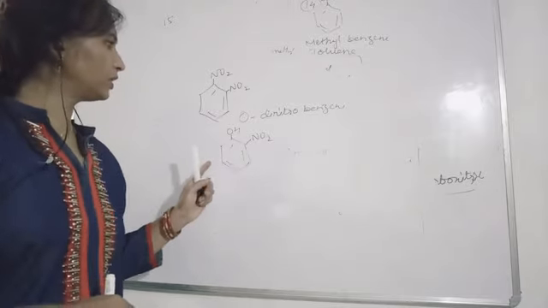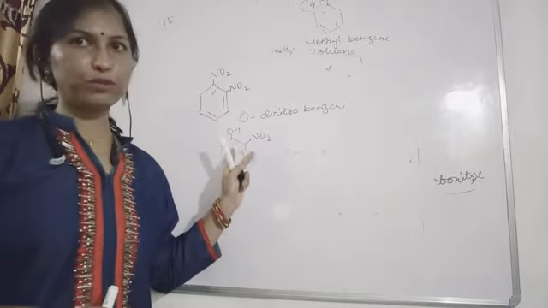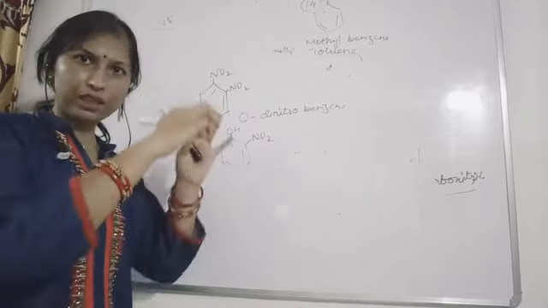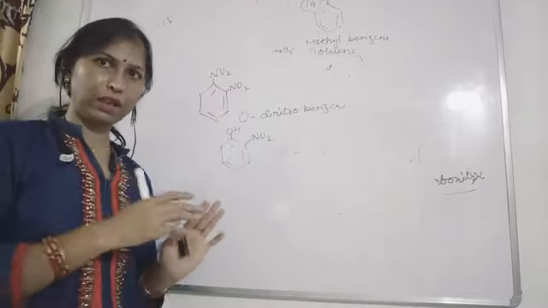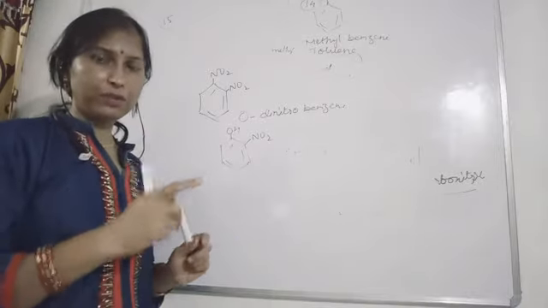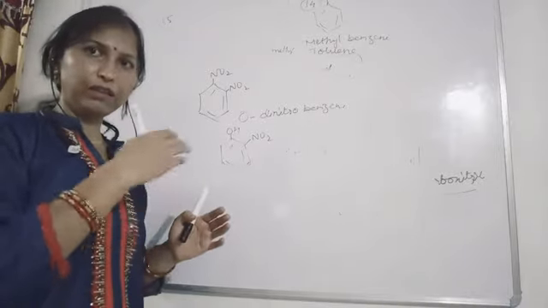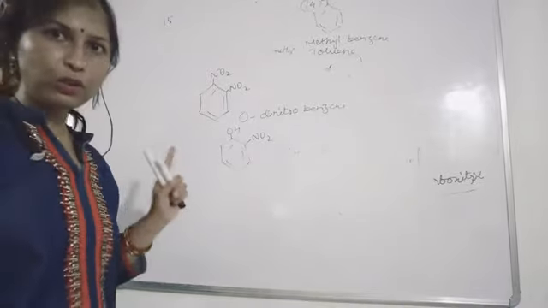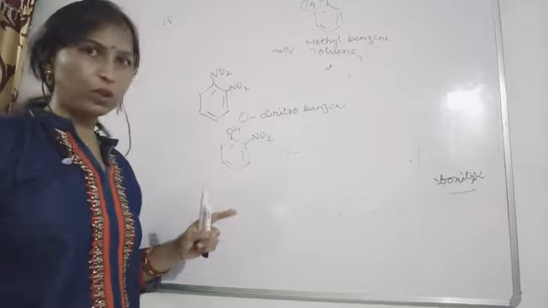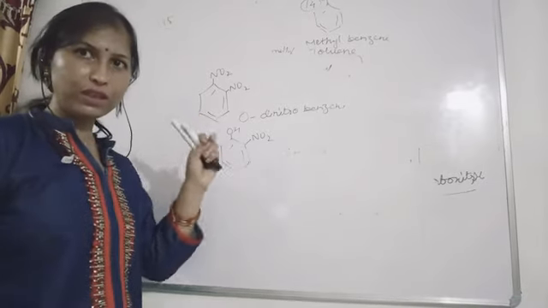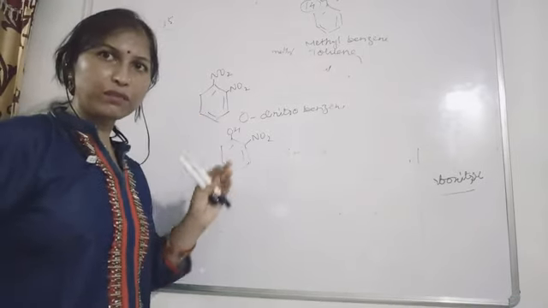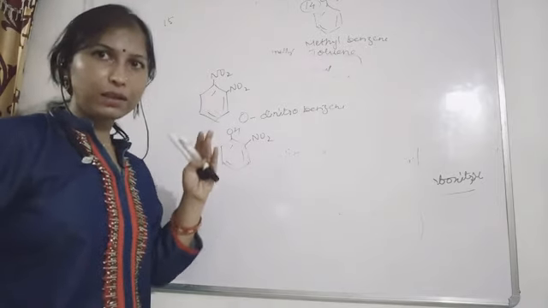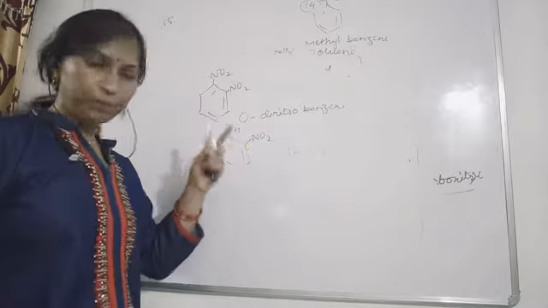This was the example where two functional groups were present. So one will be chosen as the functional group, and the rest of the groups will be counted as substituents, and substituents will be arranged alphabetically. And the lowest locant rule also will be followed in this case. Lowest locant rule means the lowest number should be given to the carbon which possesses the functional group, the substituents, or the priority.